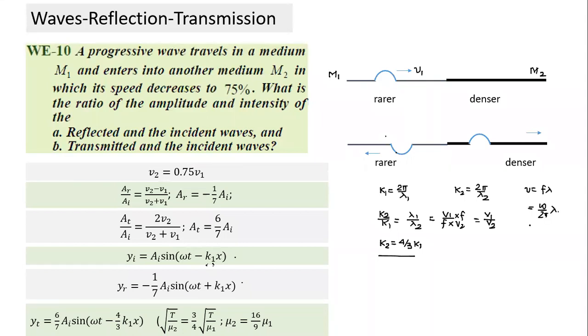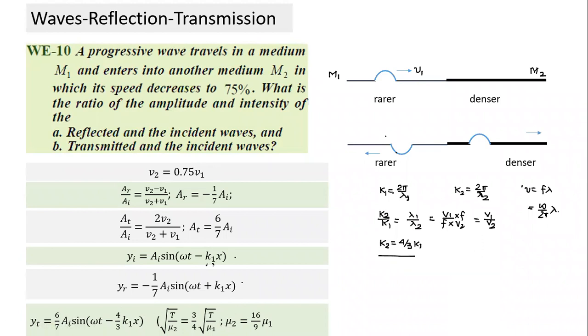So when we write this equation, if I want to write the k term in terms of k1, I need to find k2 also in terms of k1. So this is k1, 2 pi by lambda 1. Lambda 1 is the wavelength in the first medium, the rarer medium, and this is the wavelength in the second medium. So k2 by k1, taking the ratio, is v2 by v1. So k2 is equal to 4 by 3 k1. This is the equation we get here.